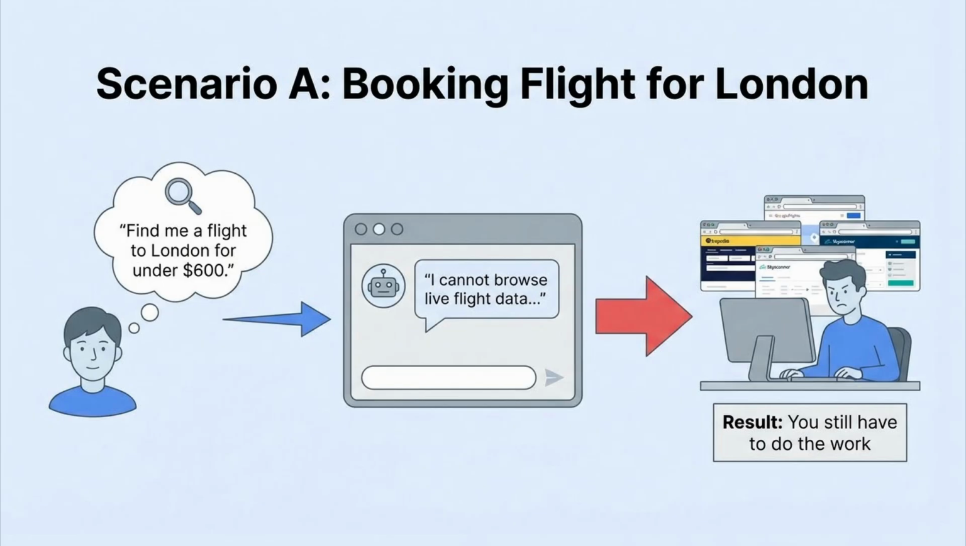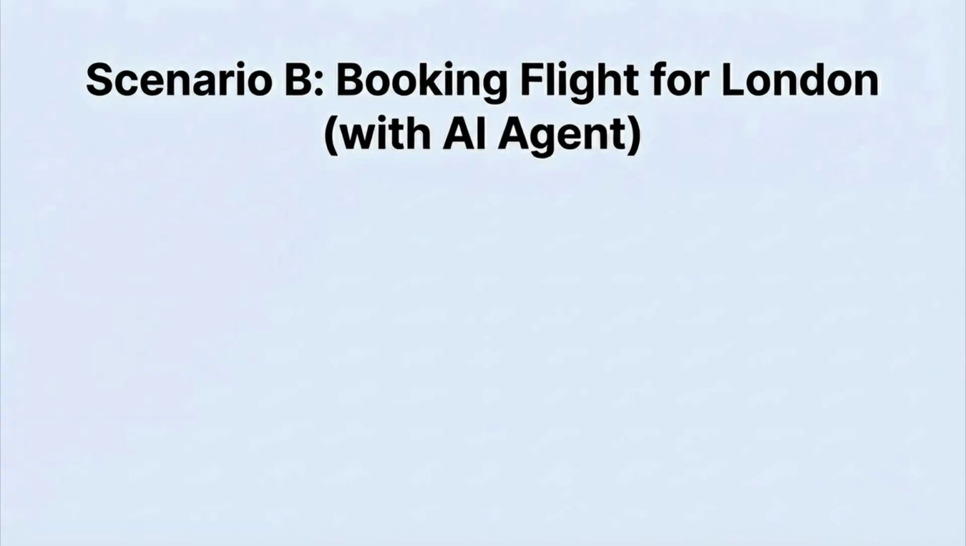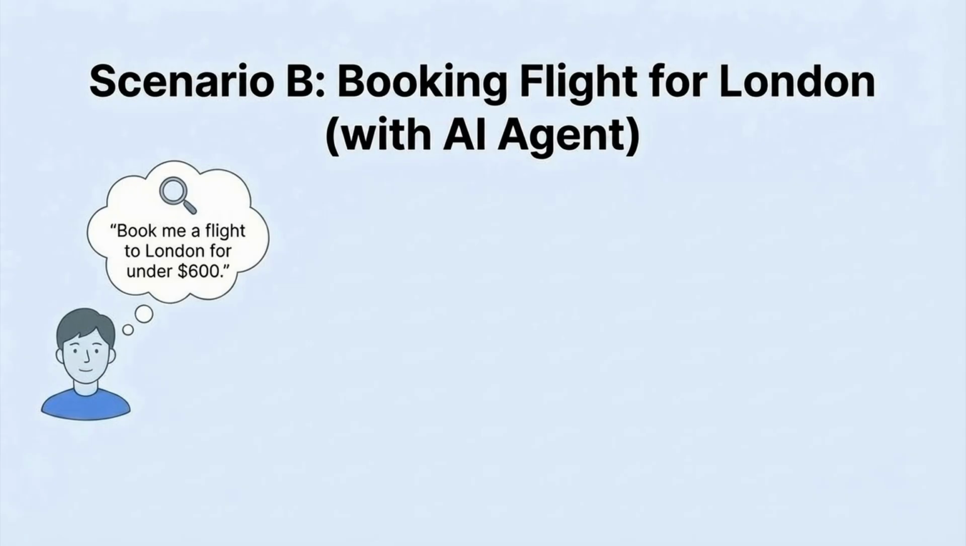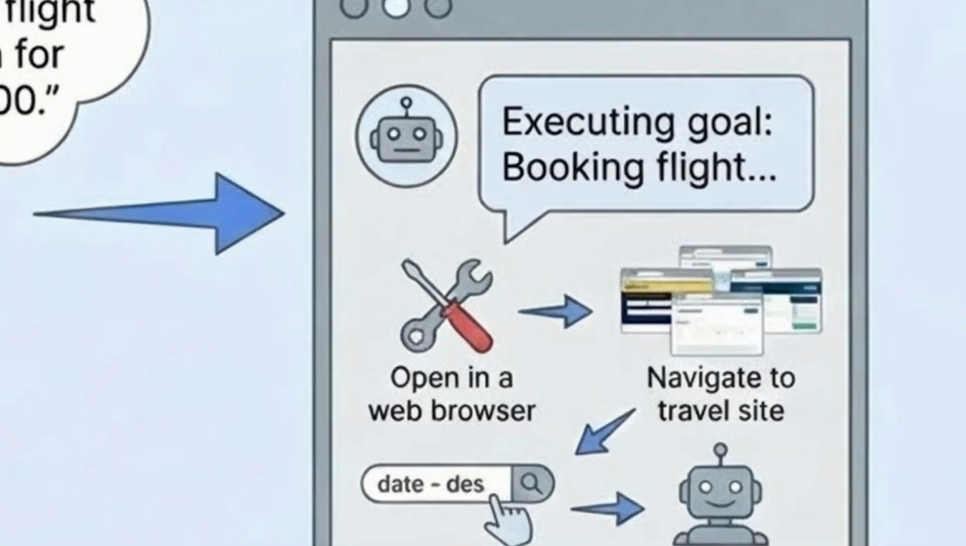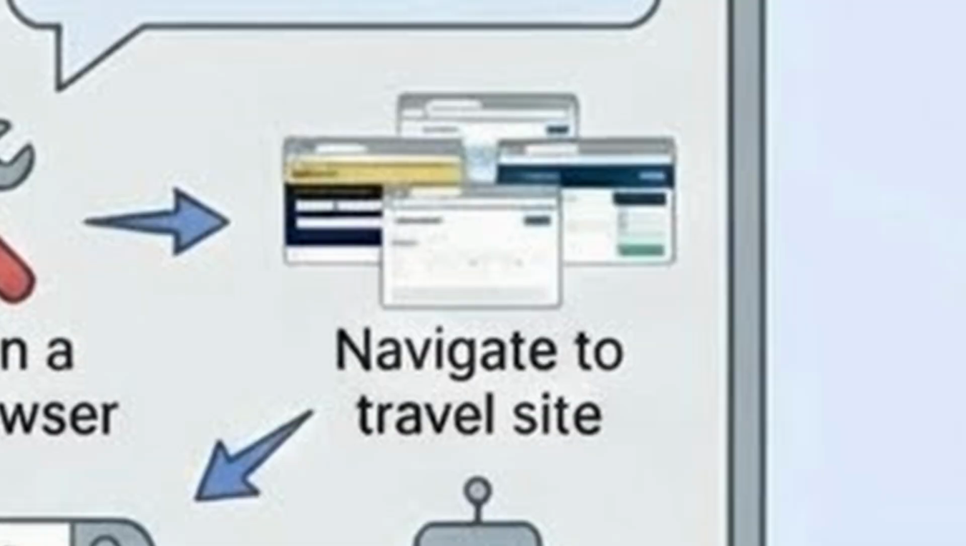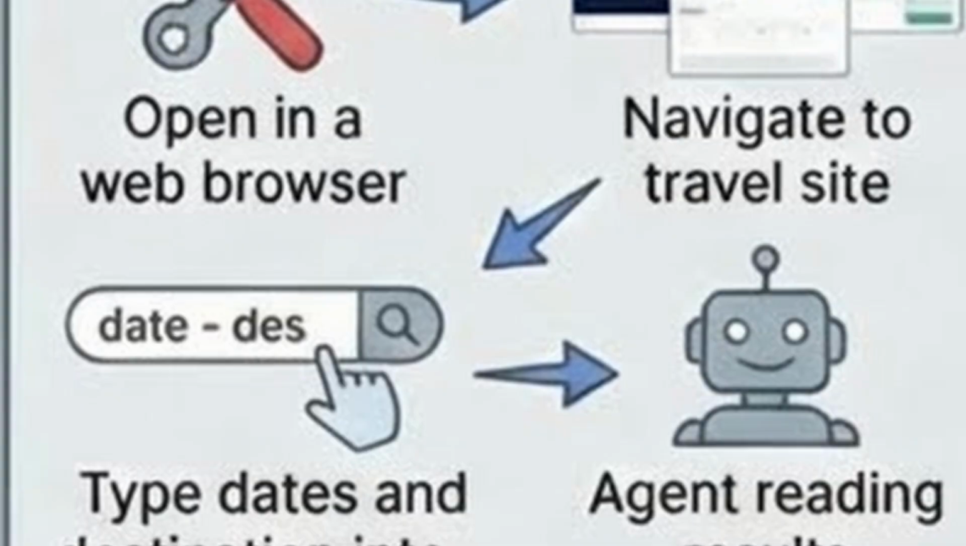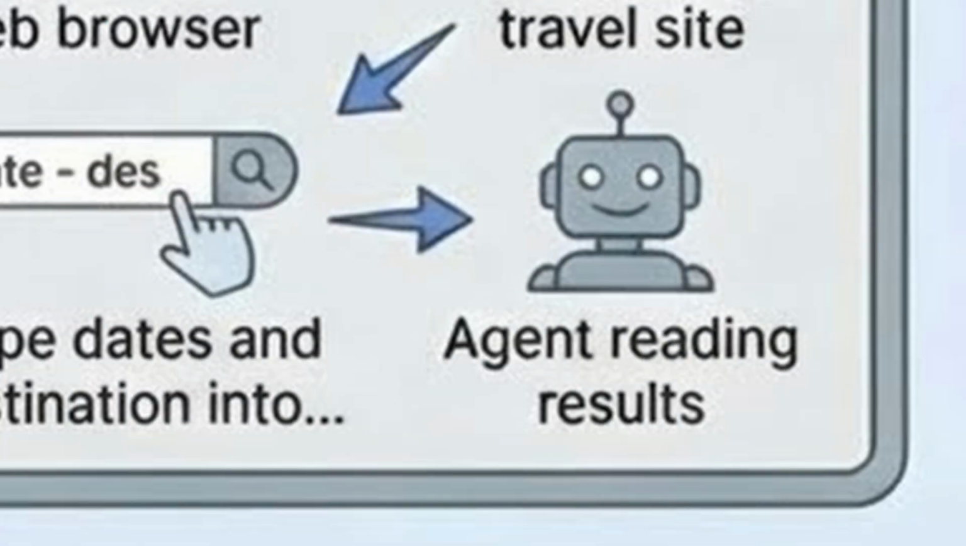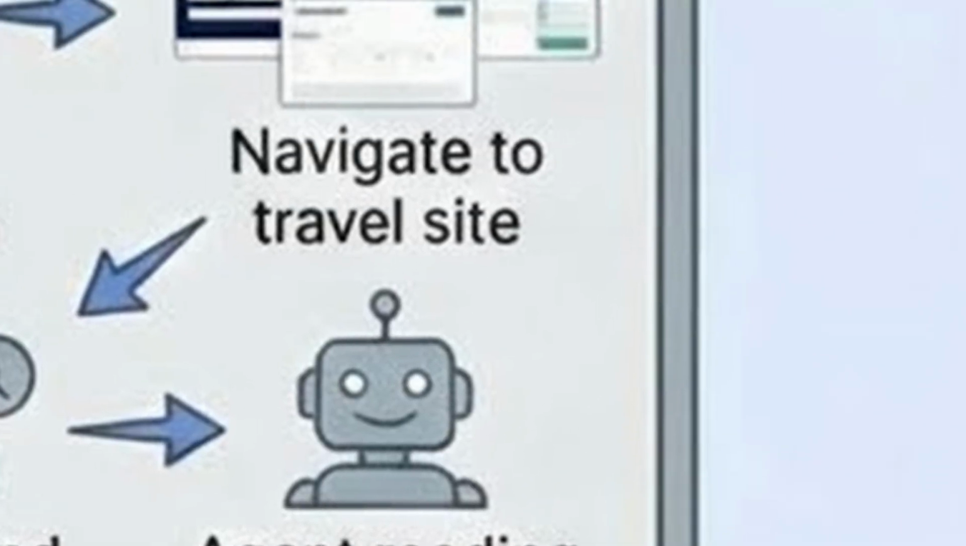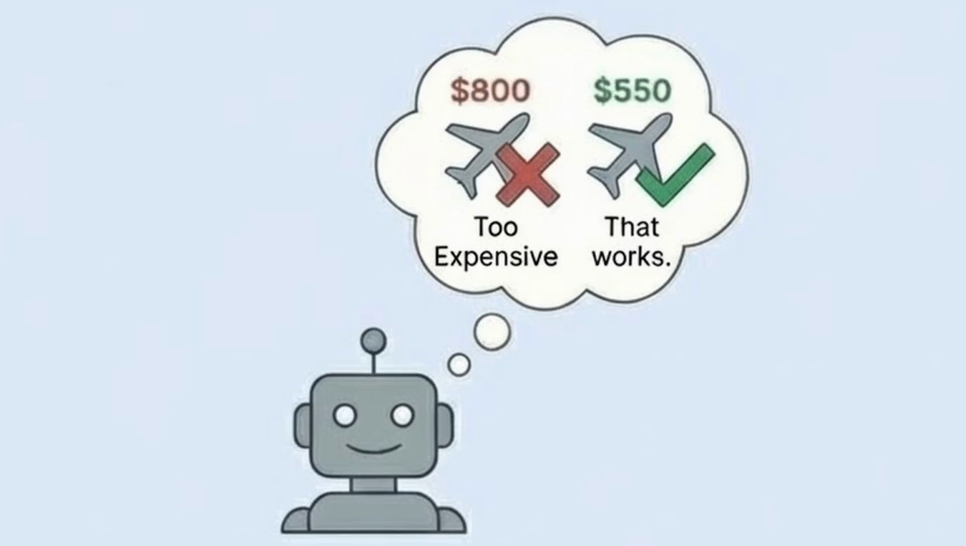In scenario B, you have the AI agent. You give the agent the goal: "Book me a flight to London for under $600." Here is what the agent does automatically. It uses a tool to open a web browser. It navigates to a specific travel site. It types in your dates and destination, it reads the results, and it reasons: the flight is $800. Too expensive. The flight is $500. That works. It takes action.